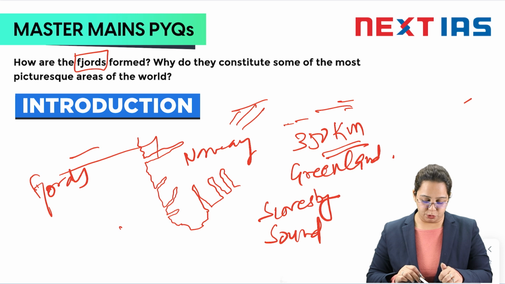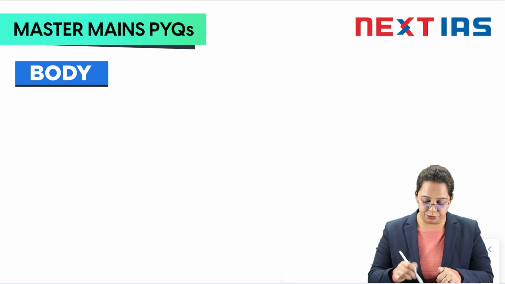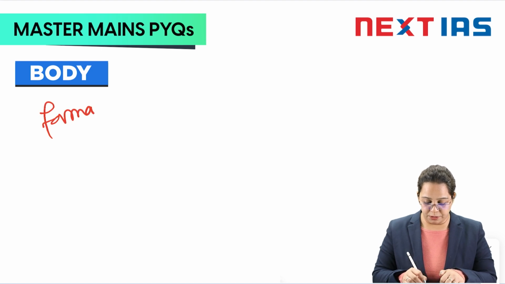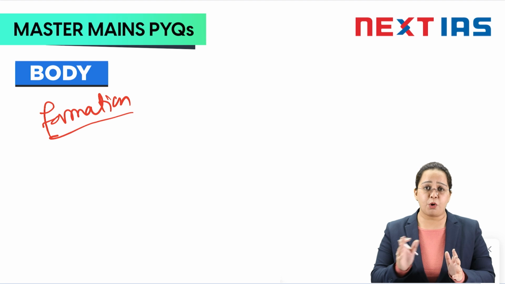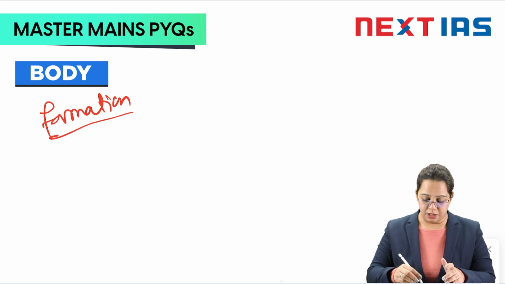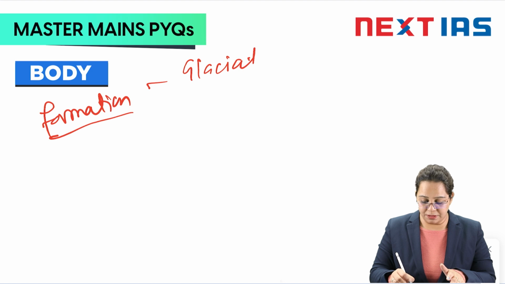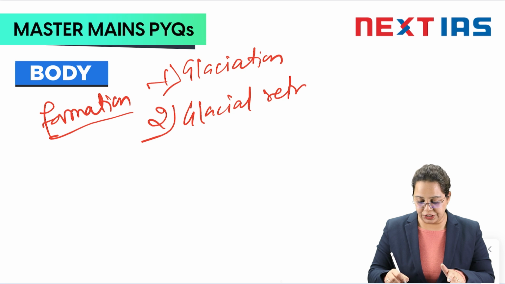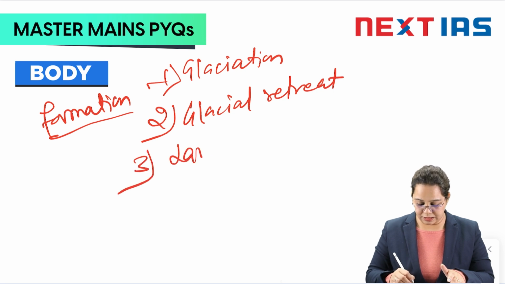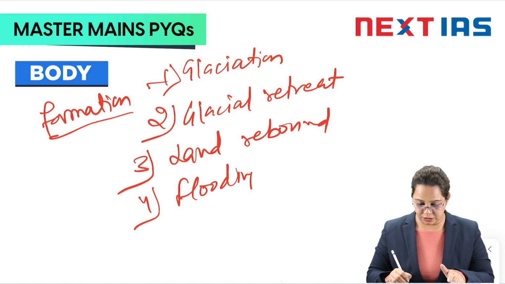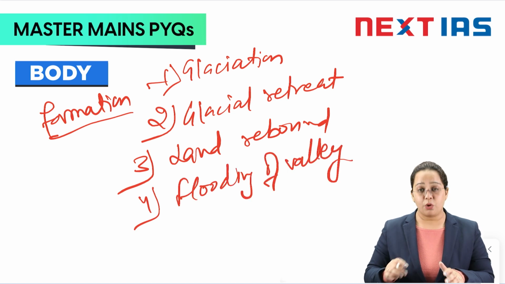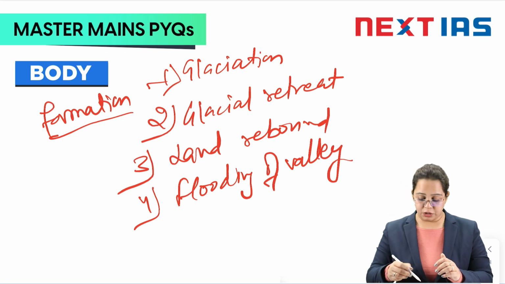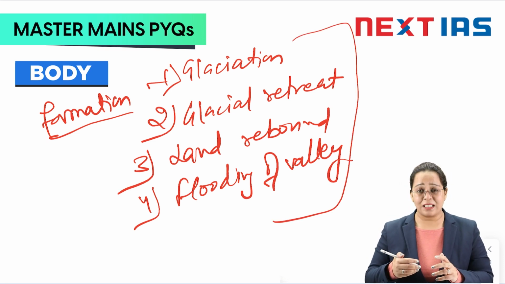So in the intro part, you can start with the definition of fjord. Now, the main part of the question is how the fjords are formed. If you see the formation of fjord, you can broadly divide it into four parts. First is glaciation, alright. Second is glacial retreat. Third is land rebound. And fourth is flooding of valley. So we will cover the formation of fjords through these four basic steps.